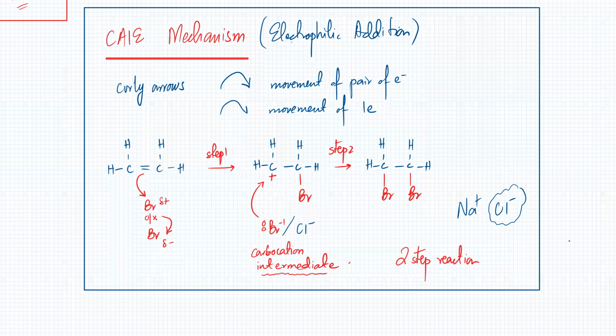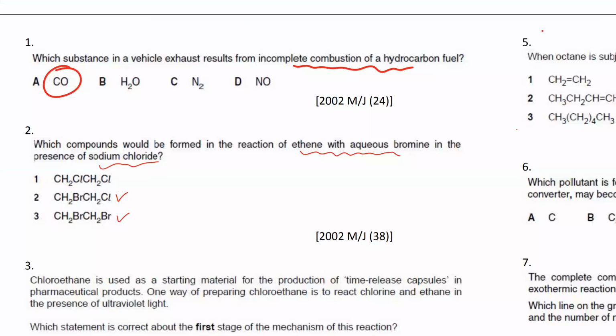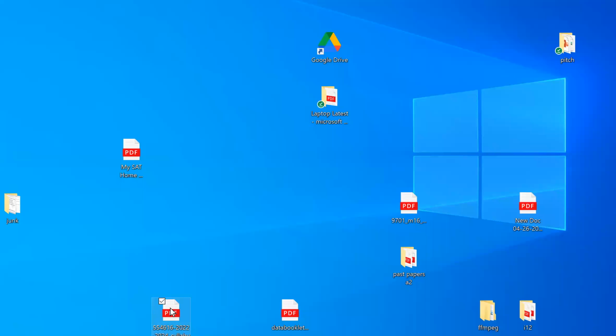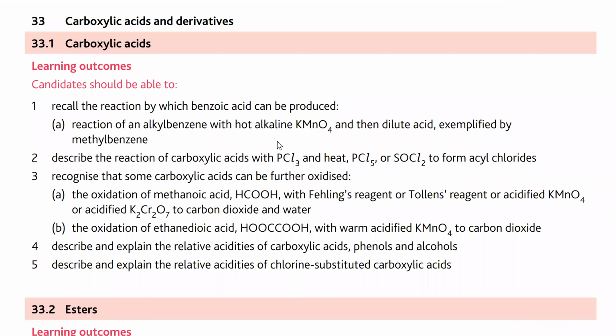Okay, so that was part of the question, so I'll just remove that. They were just asking what will happen if there is NaCl. Anyway, that's the mechanism. Let me just quickly check the new syllabus. Just give me 1 second. All the other electrophilic addition mechanisms are exactly the same. But in the new syllabus, let me just quickly go through this.